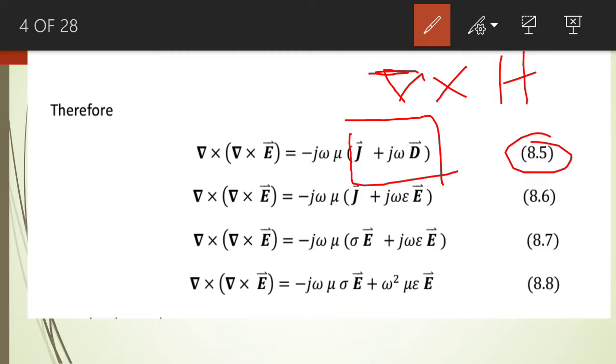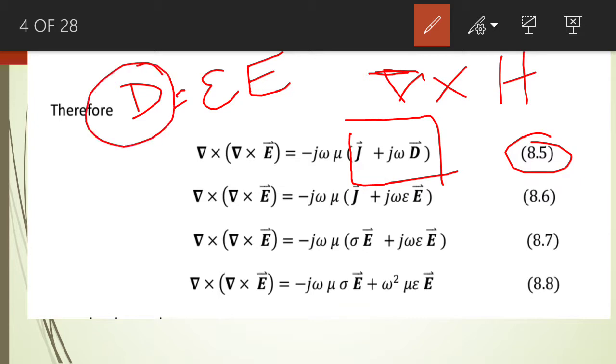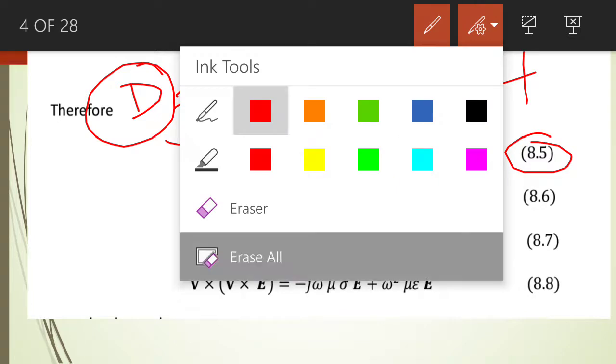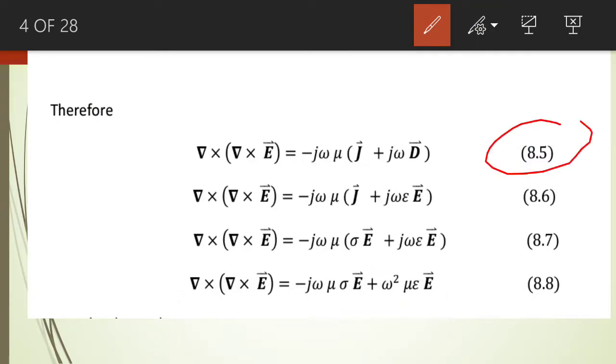And we know that D, the electric flux density, is equal to the permittivity of this medium multiplied by the electric field intensity. So we know this relationship between the electric flux density and the electric field intensity, and we put this value of D over here in equation number 8.5.